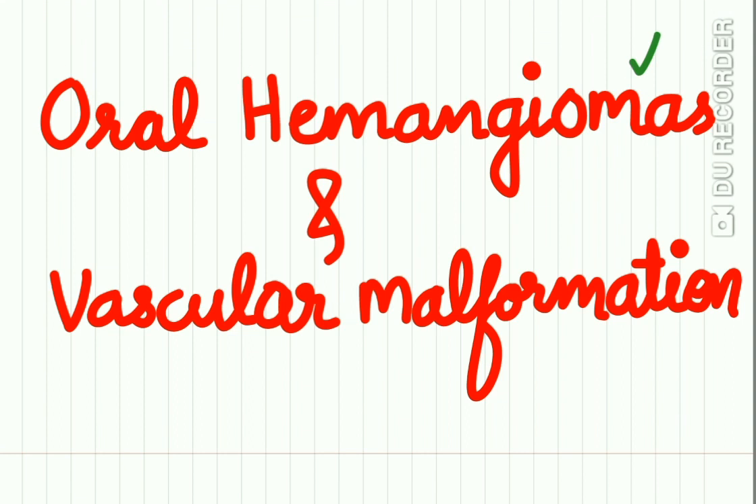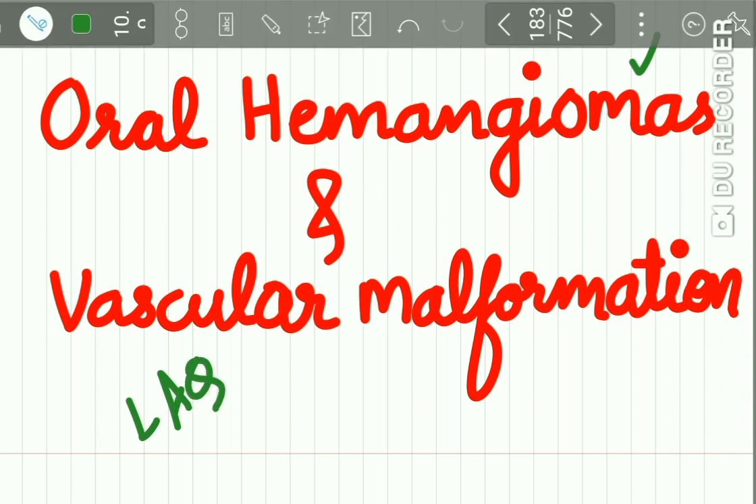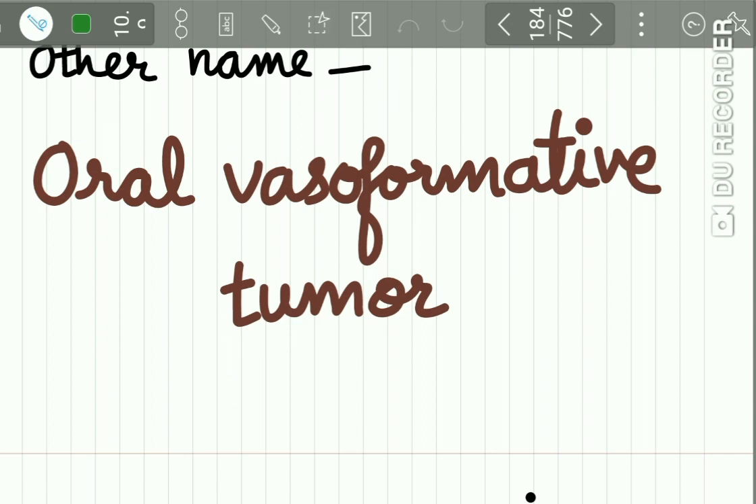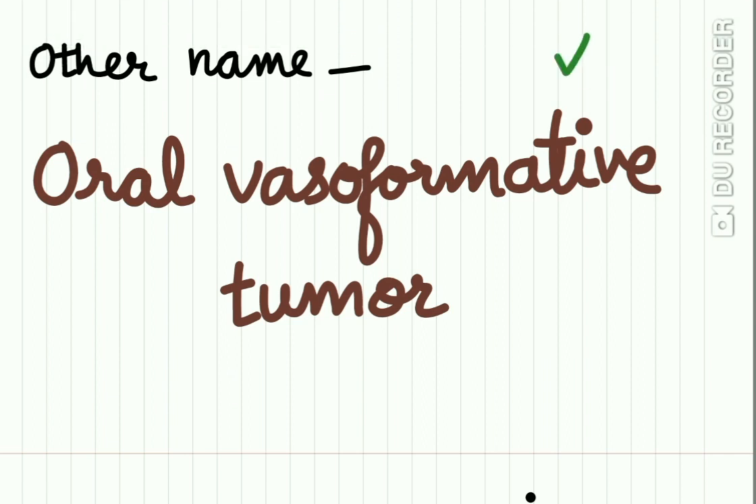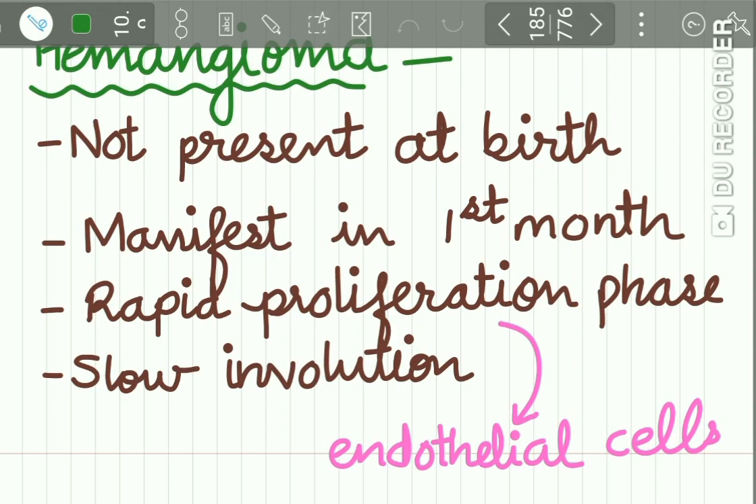This lecture is on a very important topic, that is oral hemangiomas and vascular malformation. Oral hemangioma is a routinely asked long answer question or an essay question in your exam, so watch this lecture carefully. The other name for these lesions are oral vasoformative tumors.